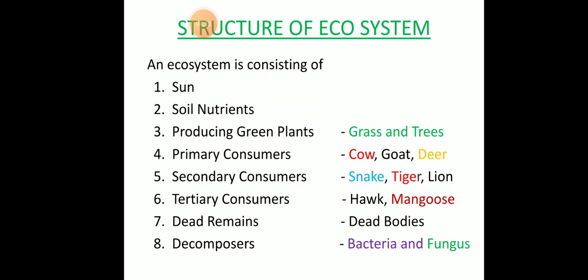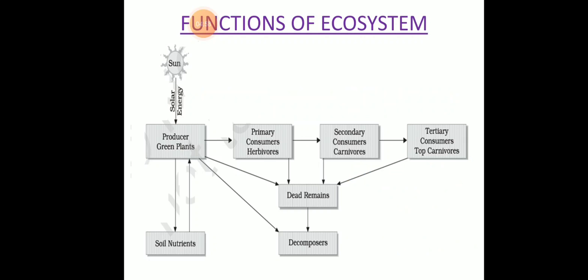Producing green plants are like grass and trees, and primary consumers are like cow, goat, deer, because they eat green plants. Then secondary consumers are snake, tiger, lion. Then we have tertiary consumers, which are hawk, mongoose. Then dead remains are dead bodies, and decomposers are bacteria and fungus. So all these you have studied in the previous class, students.